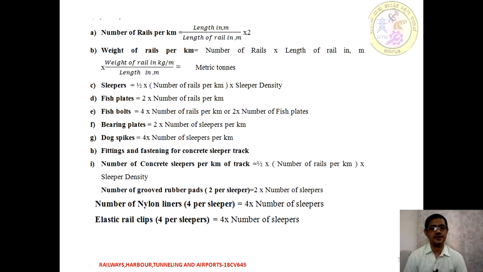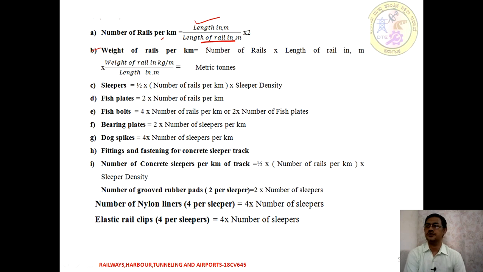There are some standard formulas. The number of rails per kilometer is the total length to be laid, that is the length in meters, divided by the length of the rail. In the rail topic I had explained what length we usually consider.